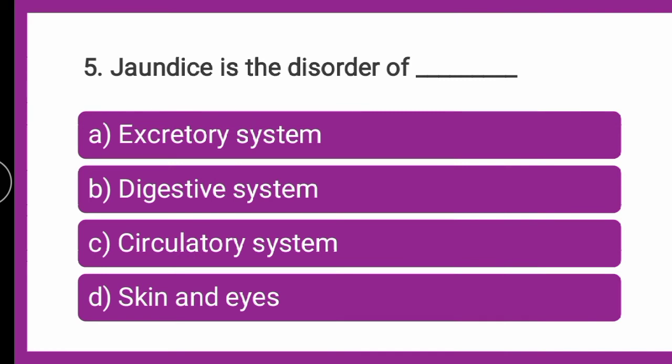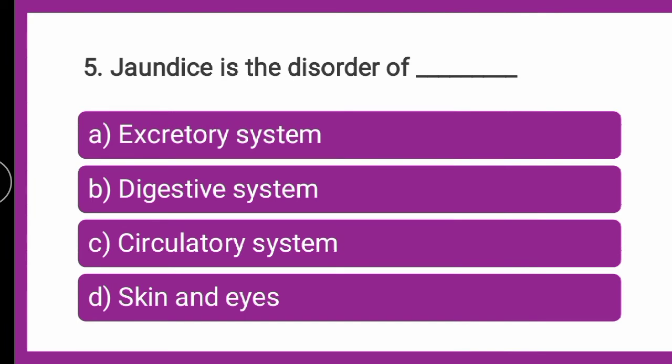Jaundice is the disorder of dash. Is jaundice the disorder of the excretory system, digestive system, circulatory system, or skin and eyes? Of which of the given is jaundice the disorder? You can put your answer in the comment section. Till that we will go for the explanation.